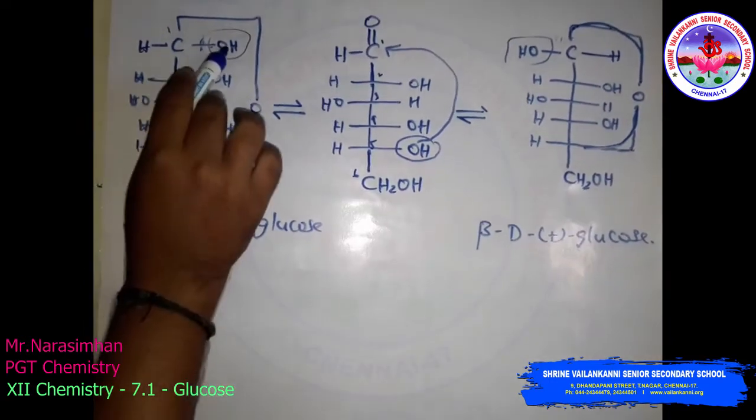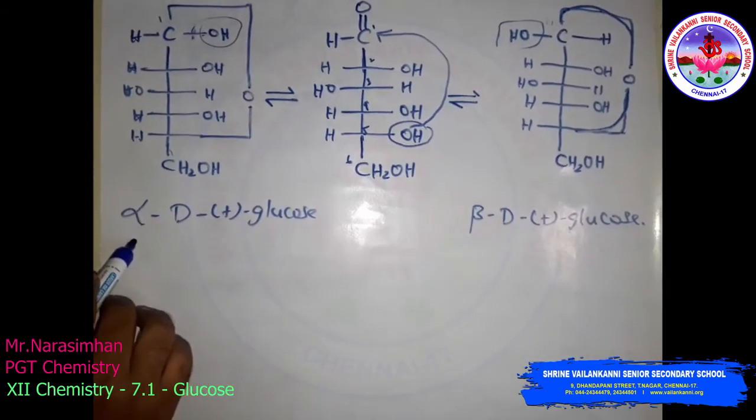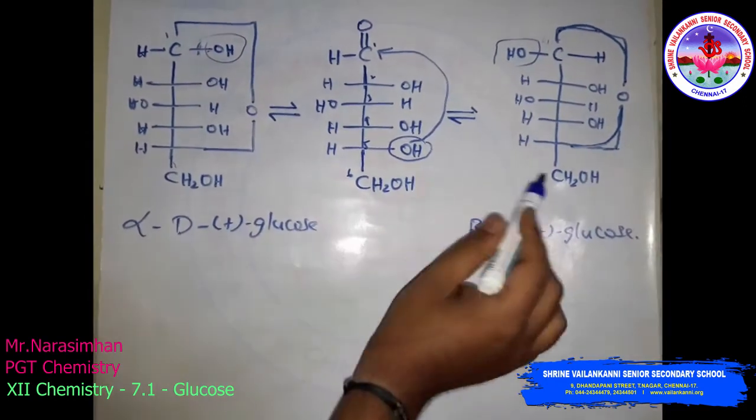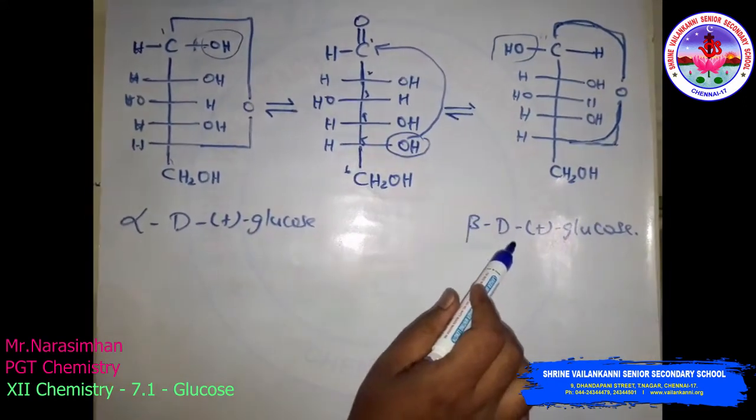So when the OH group at the top carbon is on the right hand side, it is alpha, and when the OH group is on the left hand side, that is beta.